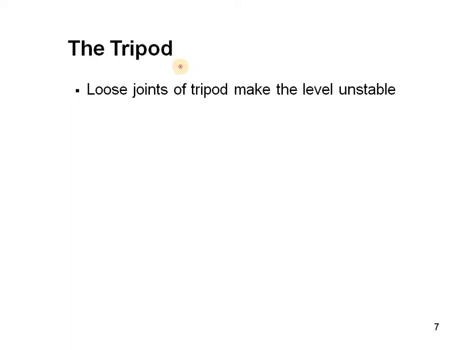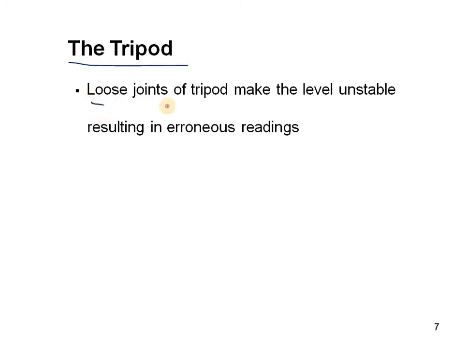Next one is the tripod. The tripod is the main thing here. In the tripod, loose joints make the level unstable, resulting in erroneous readings.